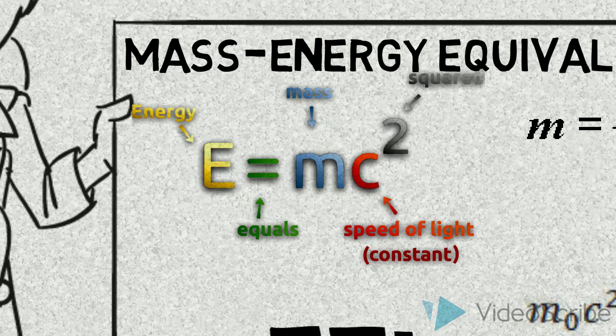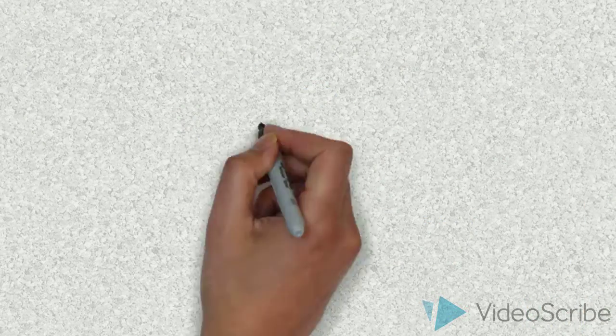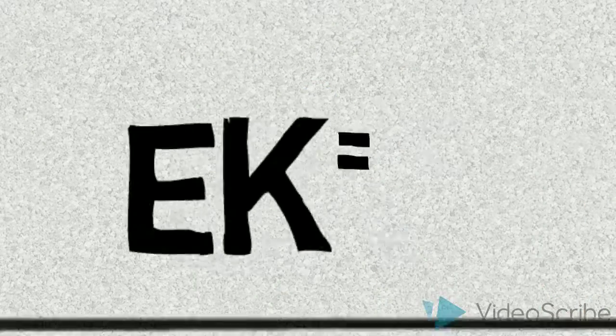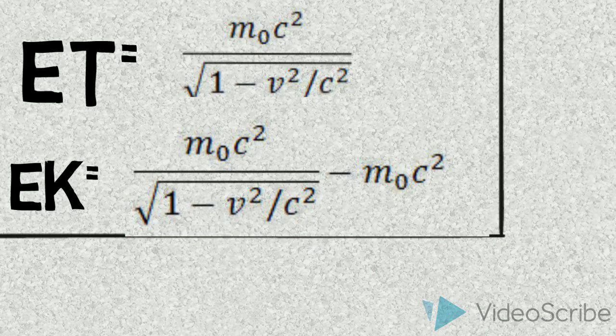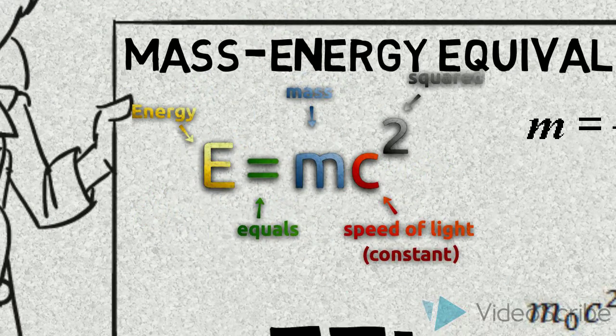The rest energy is the amount of energy with respect to an observer. Relativistic kinetic energy is the difference between total energy and rest energy. So E total minus E rest equals EK. Conservation of mass-energy states rest energy is equal to m rest times c squared.